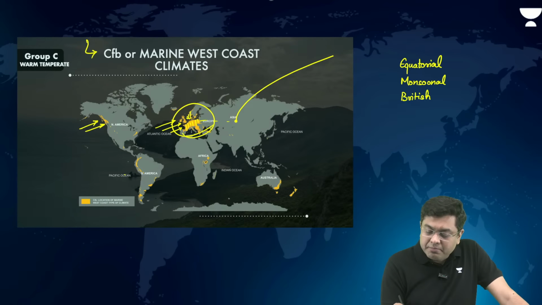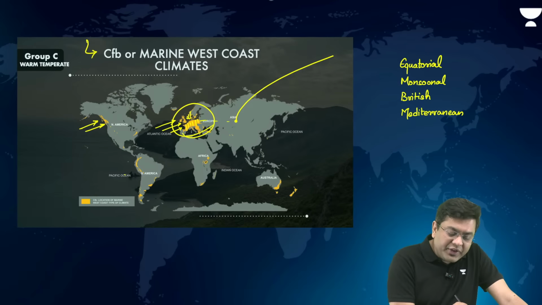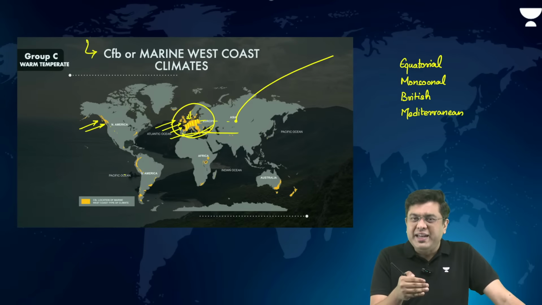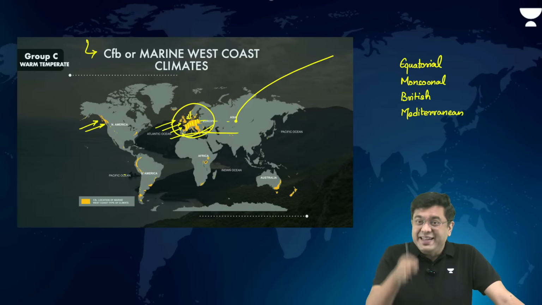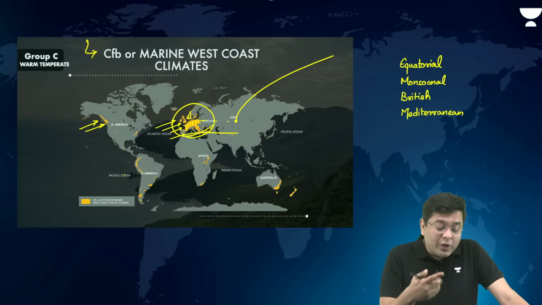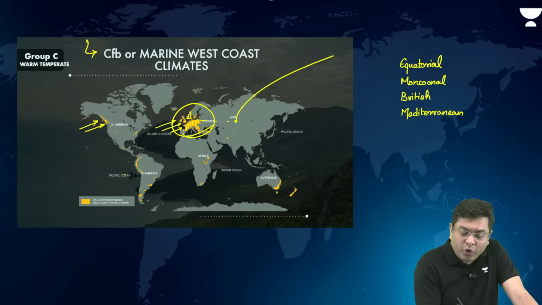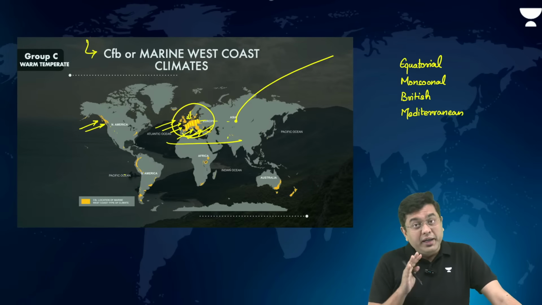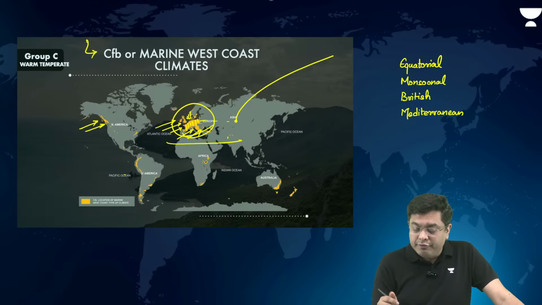Then after that, Mediterranean, where due to the shifting of the pressure belts, you basically will have summer dry, because during the summer season in this Mediterranean belt, you have the high pressure zone which is created, the subtropical high pressure zone. The sinking air creates a dynamic high pressure, means no rainfall. But during the winter, the same high pressure zone shifts somewhere here. That brings about westerly winds in action, causes rains in the region. So this is winter rainfall.